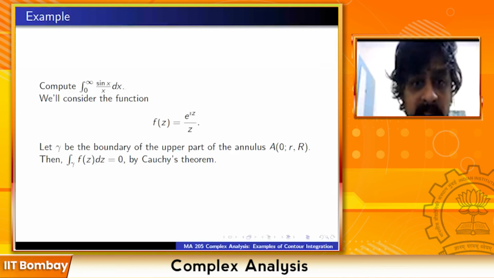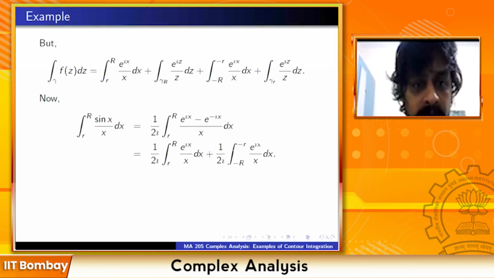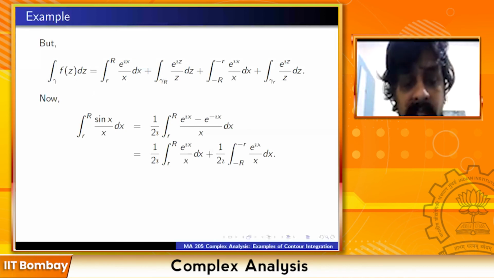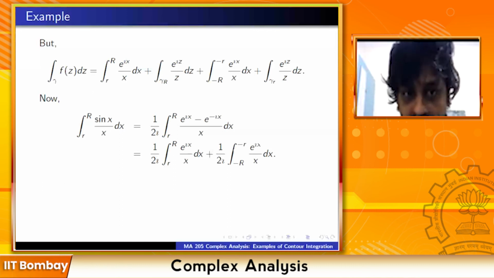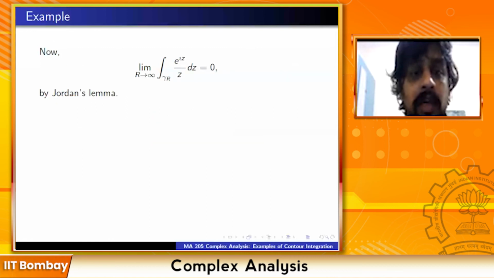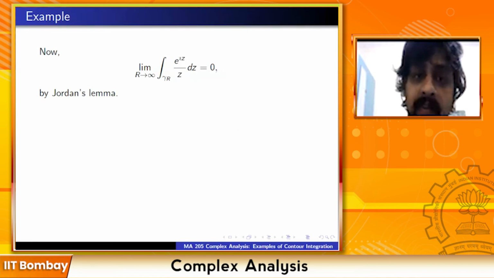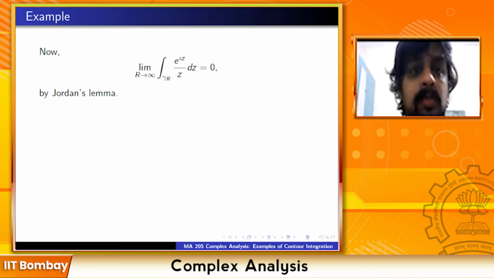In my case, g(z) is 1 by z, so the maximum value of 1 by z on the semicircle of radius R is 1 by R. If I take the limit as R tends to infinity, that is going to be 0. So a trivial application of Jordan's lemma, with a equal to 1 and g(z) equal to 1 by z, tells me that the limit of this integral is 0.